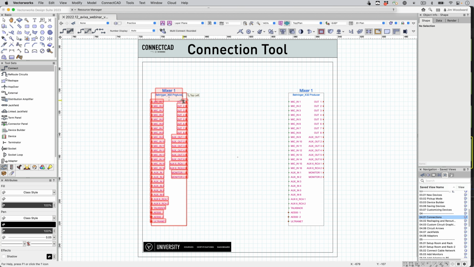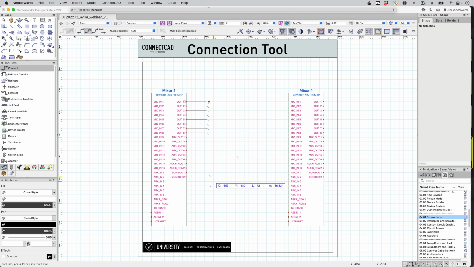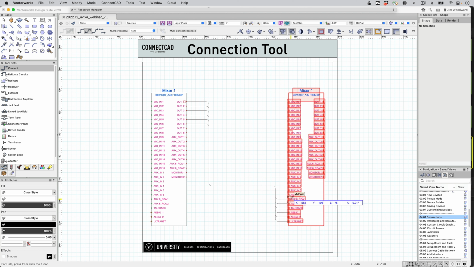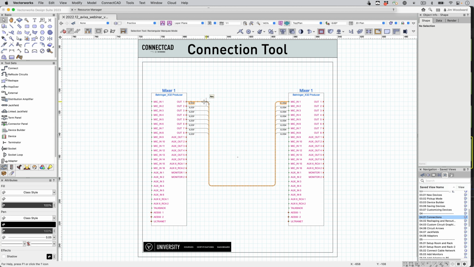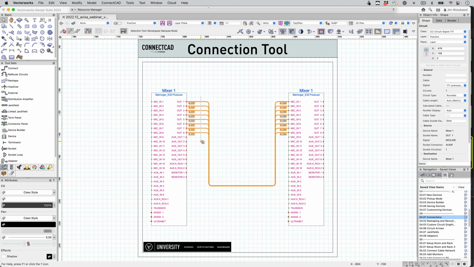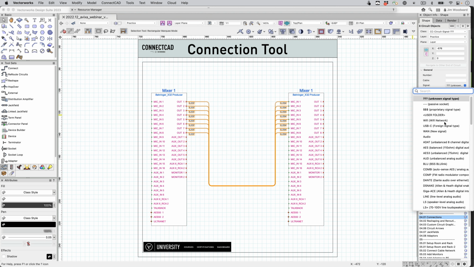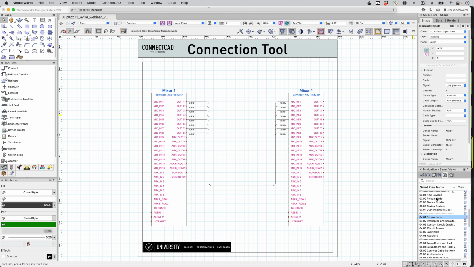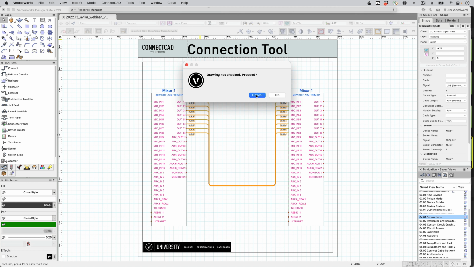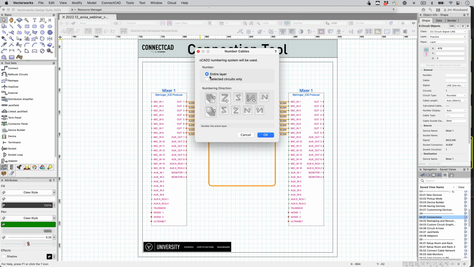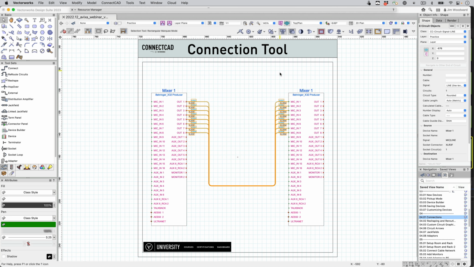Next, let's go to a multi-mode. We'll click and set the path. And you'll see as we scroll up and down between available socket groups, the available number of connections. Let's select these lines, give them a signal type, and then we'll number the cables, just the selected circuits.